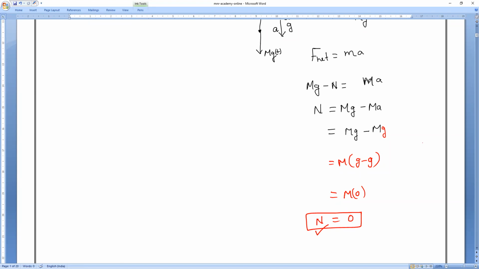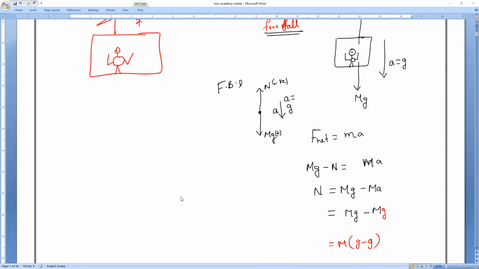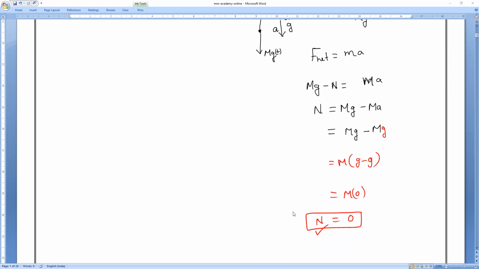Clear, everybody? Weightlessness. That is what we will say, like a concept, weightlessness. So we do not have any kind of force or weight. If anybody cuts that string, or the string fails or breaks, then the entire lift along with the body is in free fall. So you can see that now there is no contact at all.